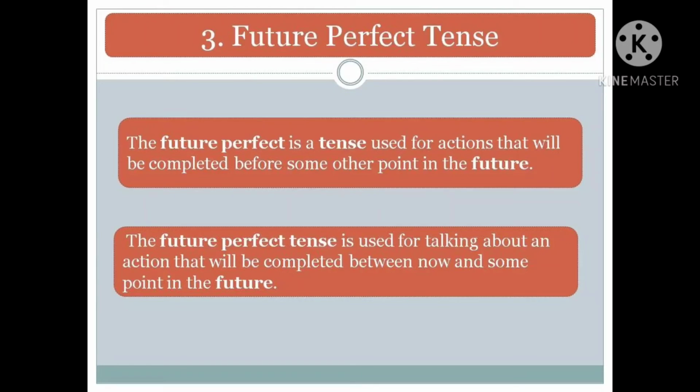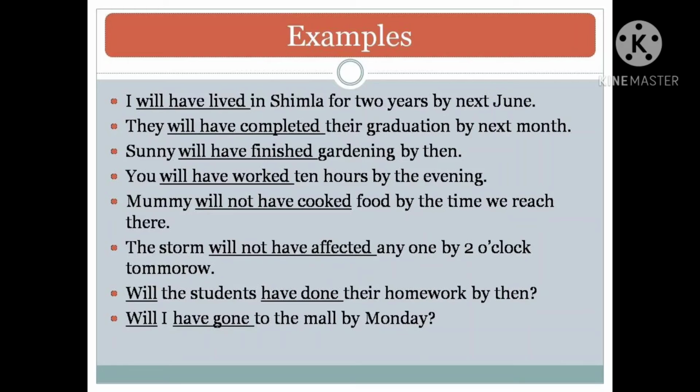Future perfect tense. The future perfect tense is used for talking about an action that will be completed between now and some point in the future. For example, I will have lived in Shimla for 2 years by next June. They will have completed their graduation by next month. Sunny will have finished gardening by then.